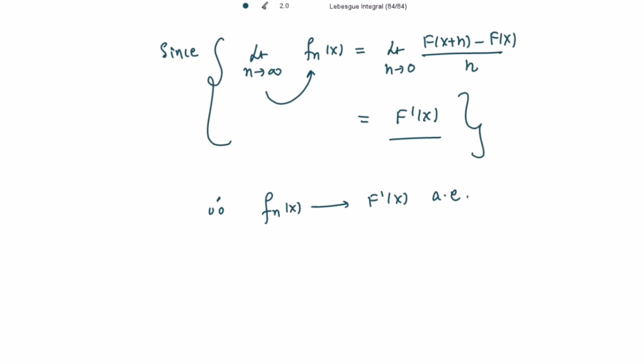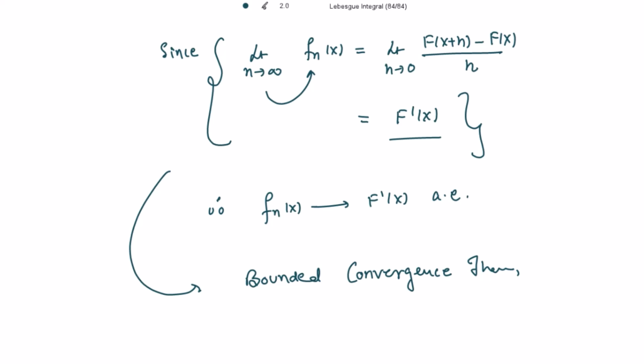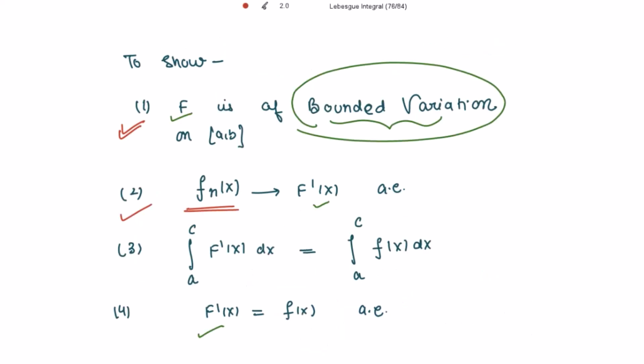So from these two results we can now use the bounded convergence theorem. These two results are required by the bounded convergence theorem. And whenever we have these two results, we can say from the bounded convergence theorem that the integration of this is equal to the limit as n tends to infinity of the integration of this. This is what we are now going to use in the next step. So after showing this second step, we will get this third step by the use of the bounded convergence theorem.